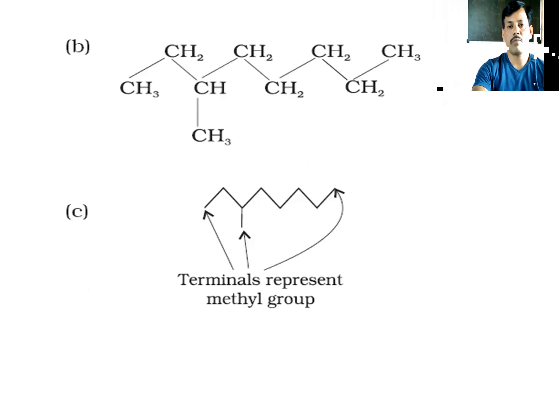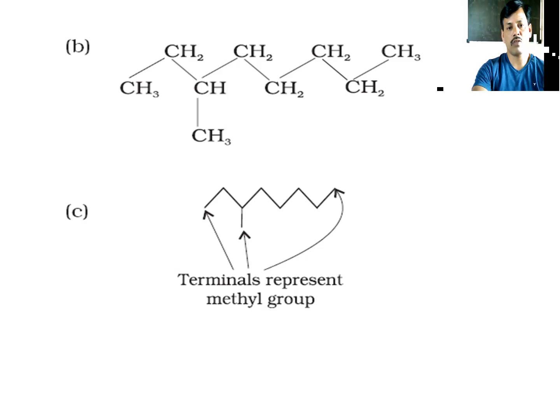Eight carbons are present in a long chain, and on the third carbon a methyl group is present. Eight carbons in a straight line is called octa, and since every carbon has single bonding, it is called octane. On the third carbon, we have a methyl group.